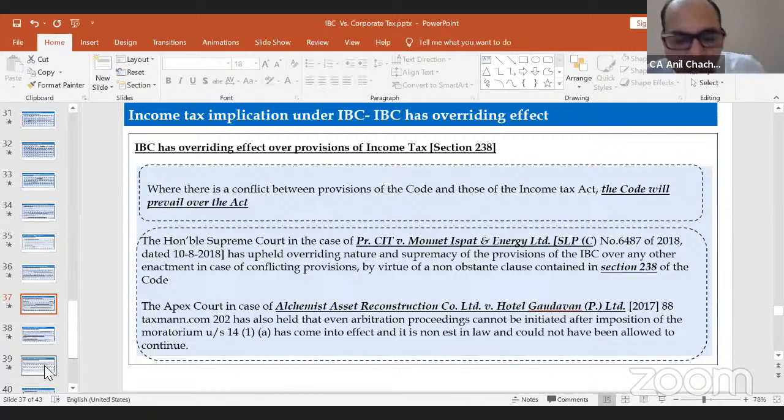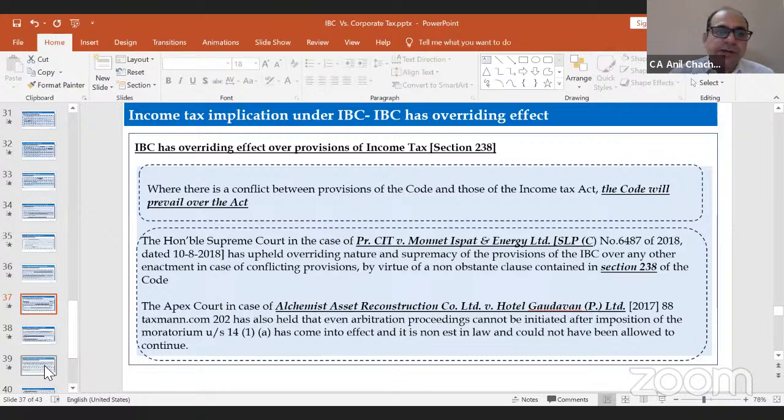Section 238 of the IBC specifically mentions that the IBC will prevail over any other law in case of any conflict. So the Supreme Court has held in Monet Ispat Energy that the code has an overriding effect over other laws, because it's a non-obstante clause mentioned under section 238 of the code itself.